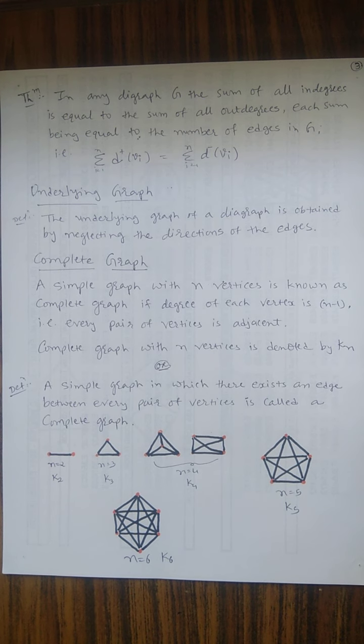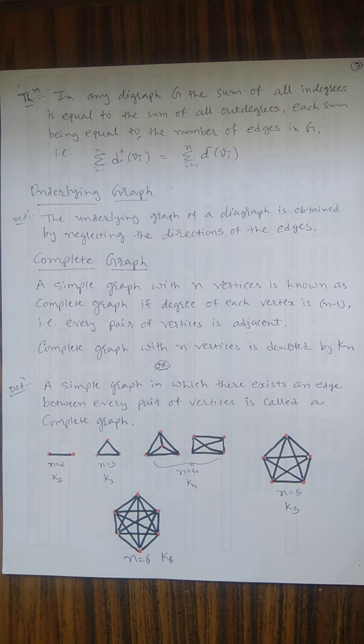Because if it is an out degree for one vertex, it is also an in degree for another vertex, so it must be the same. Suppose V1 to V2, then it is an out degree for V1 and an in degree for V2. So both are the same.